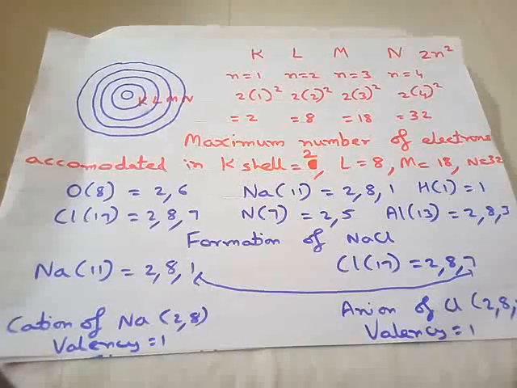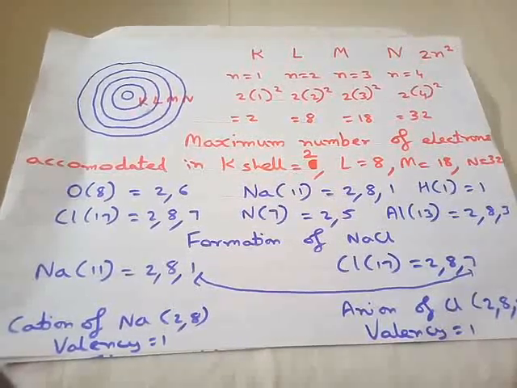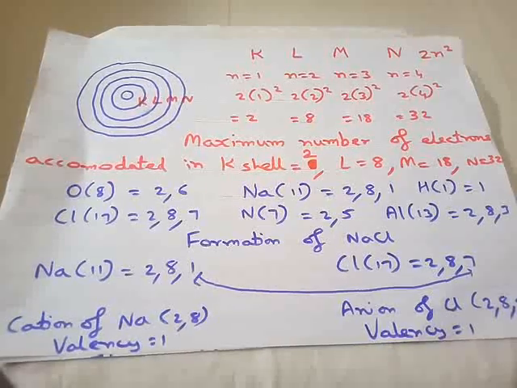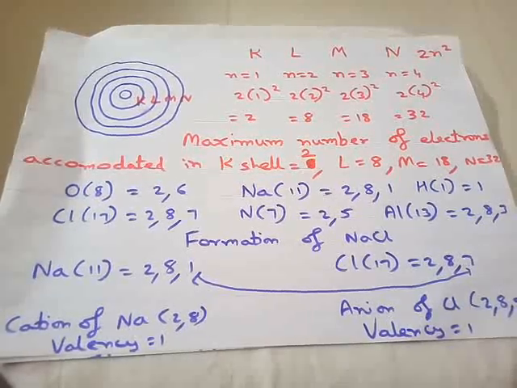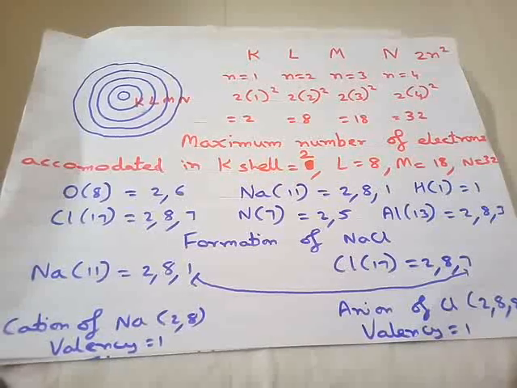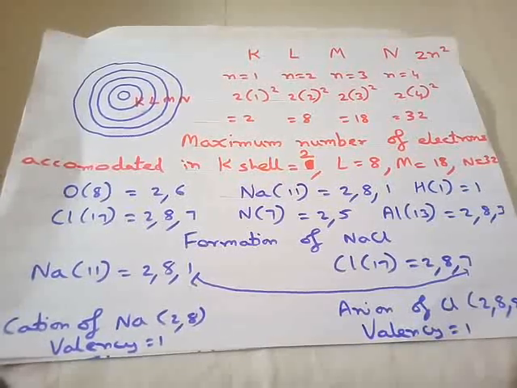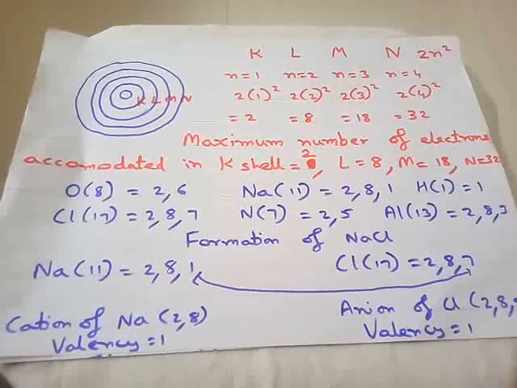From this, now we can find out the valency. We can come to our main topic. How to find the valency now? For finding valency, you should know the atomic number of the element and you should know how to write the electronic configuration.